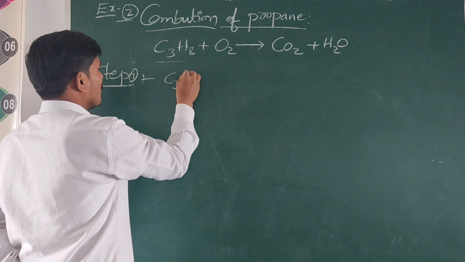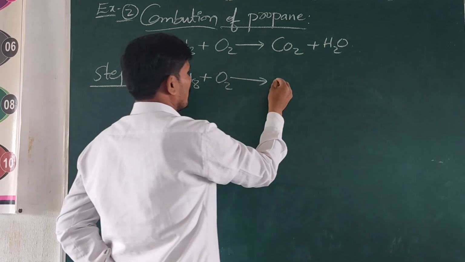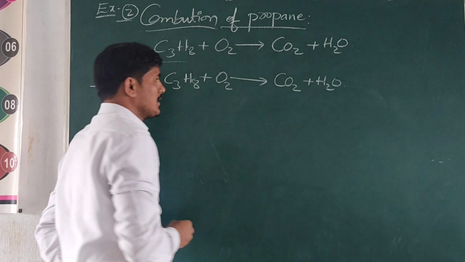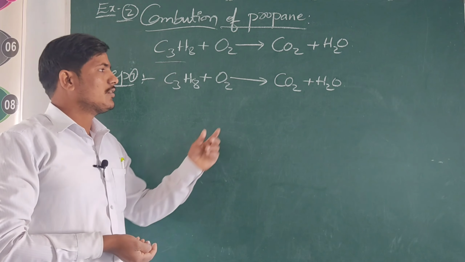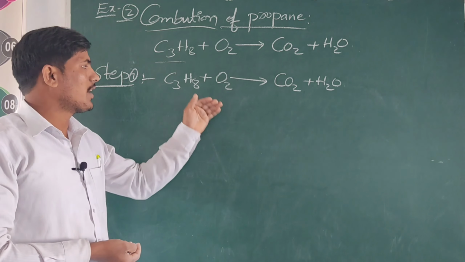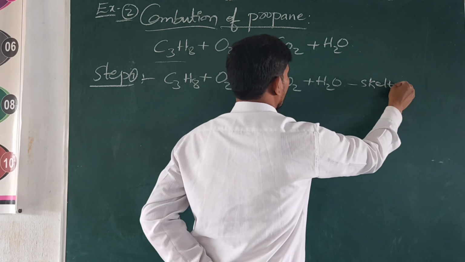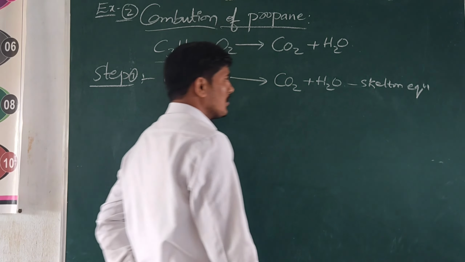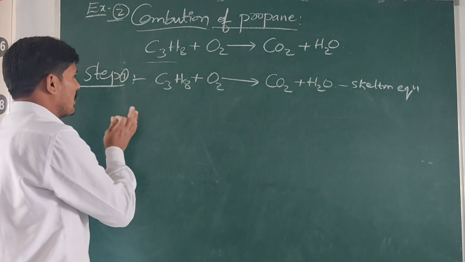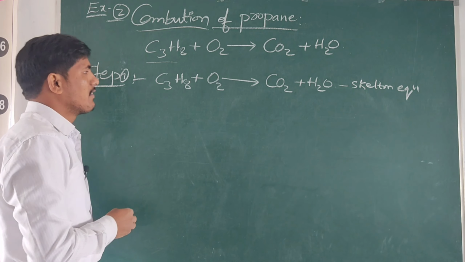Here propane, C3H8, plus O2, oxygen, gives rise to carbon dioxide plus water molecule. Here this is called an unbalanced equation. The molecular formulas given in the equation, when we write them, is called a skeleton equation, or unbalanced equation, or primary equation. Here we wrote what is given in the chemical equation.